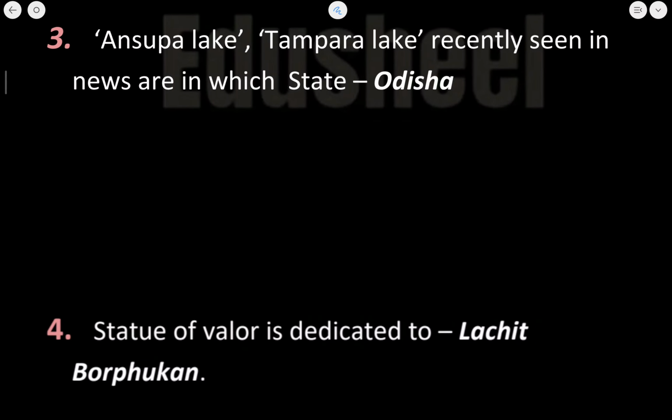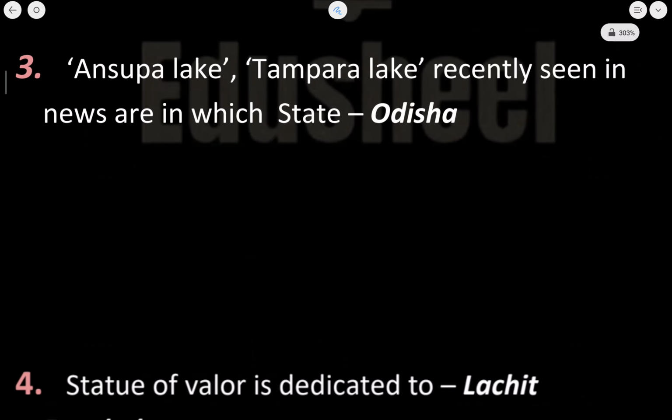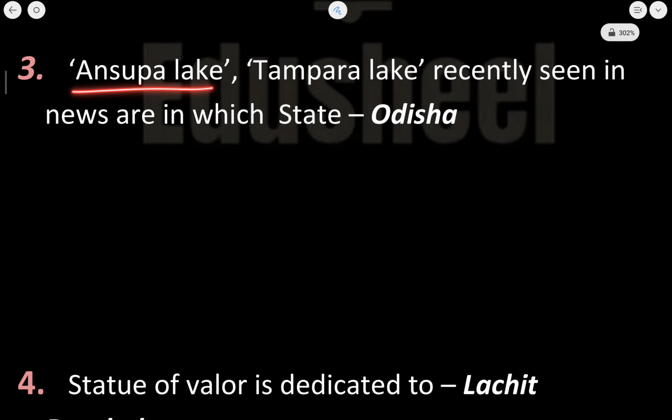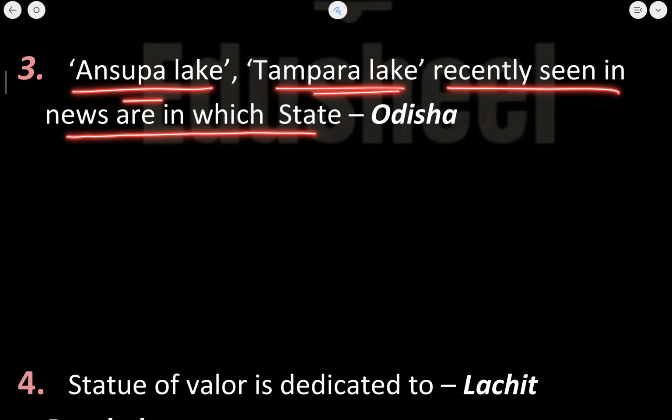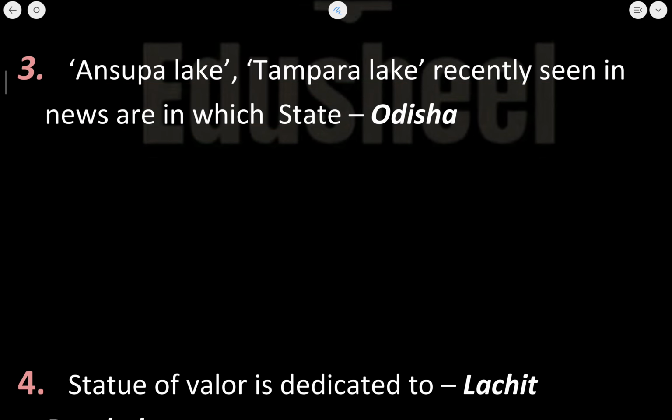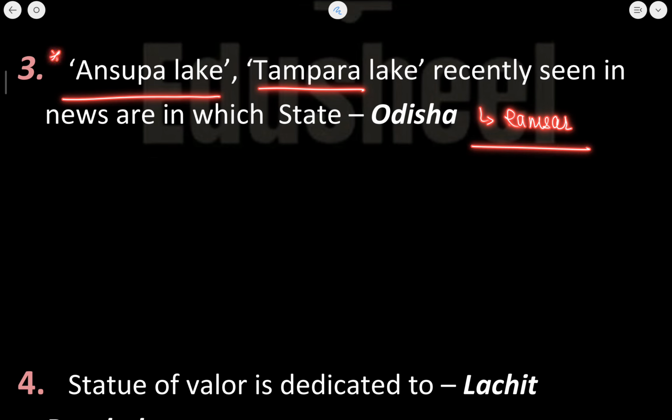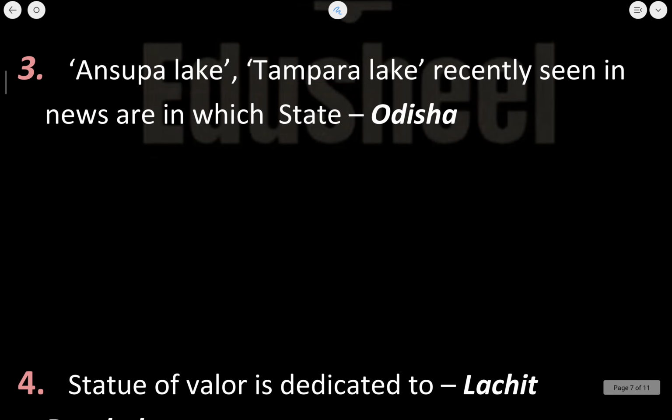Let's now talk about the environmental current affairs. Ansupa Lake and Tampara Lake, which have recently been seen in news, are in which state? Now these sites have been recently designated as Ramsar sites. That is why this becomes important, and one question is going to be asked from this area. Now Ansupa Lake and Tampara Lake are in Odisha.